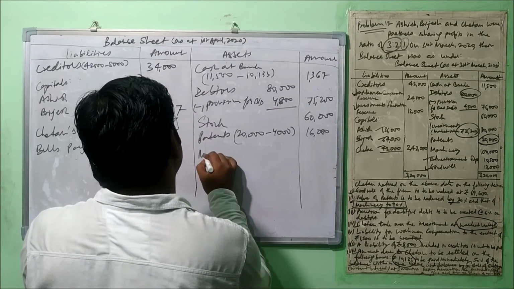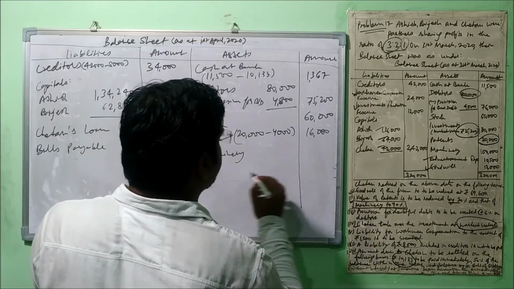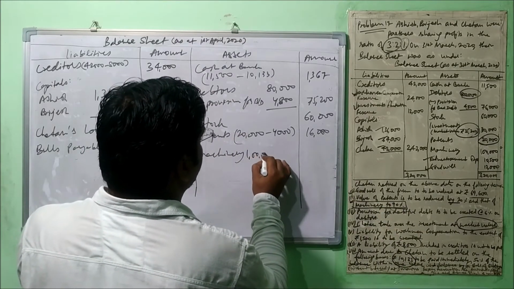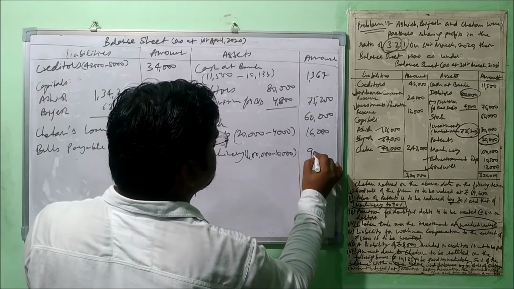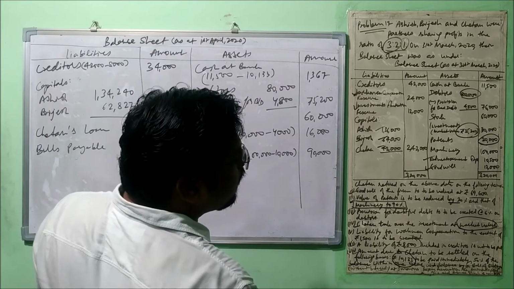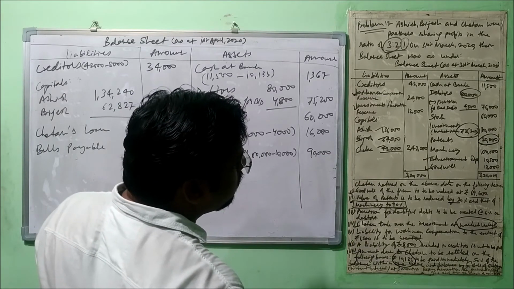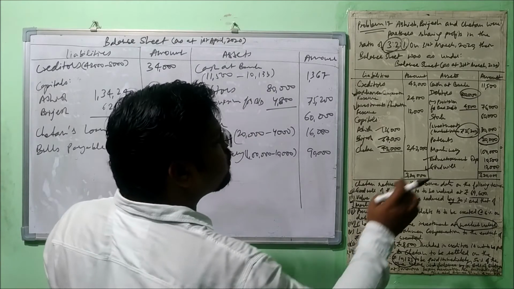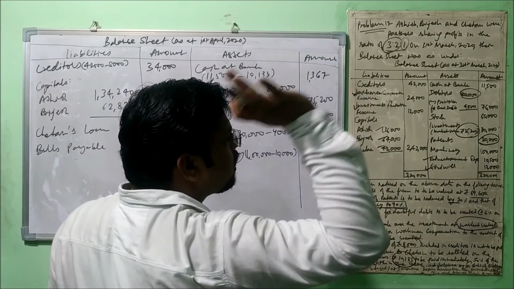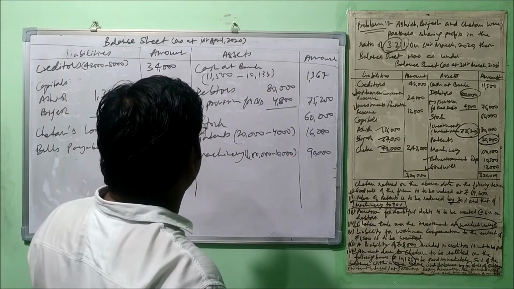Now let's talk about machinery. Already it is given in the question. These need to be mentioned at 90% value. Means out of 1 lakh we need to deduct 10,000. Then we get 90%, that is 90,000. Alright, and advertisement expenditure already gone. Goodwill already written off. Any other asset do we have? Investment already been taken by Chetan, so it does not exist anymore. I do not find any other adjustment.